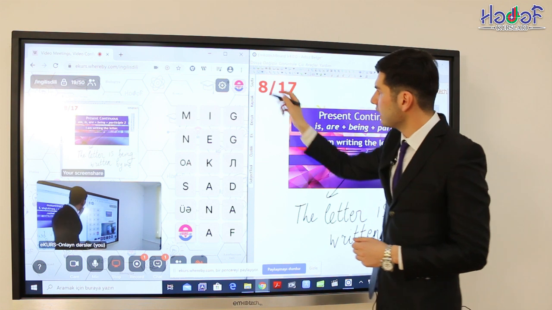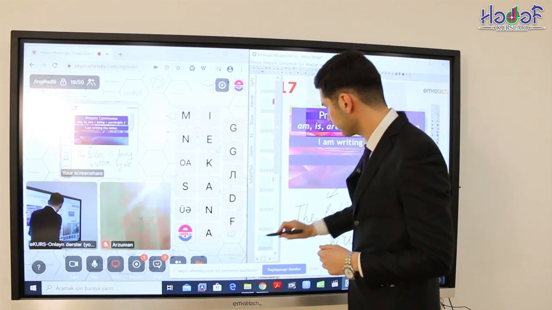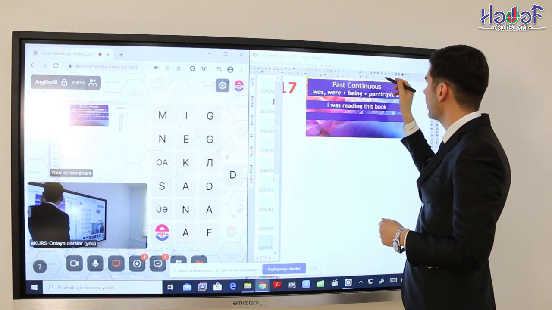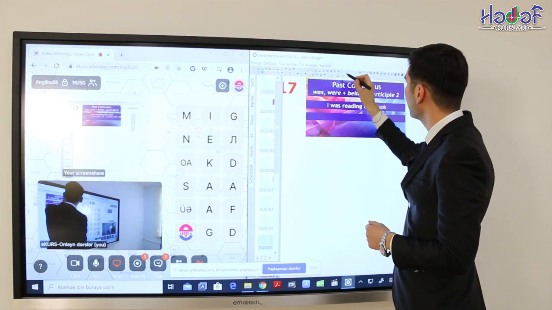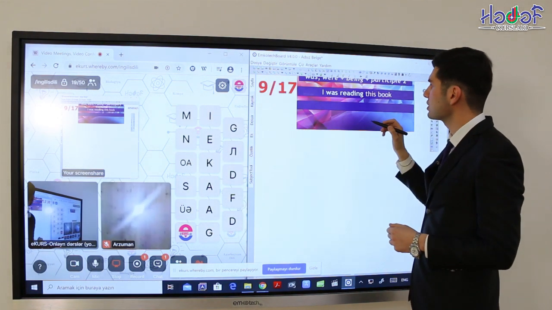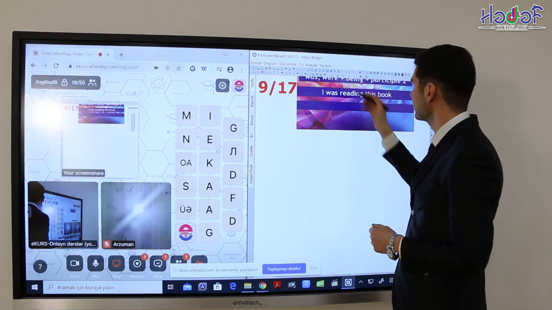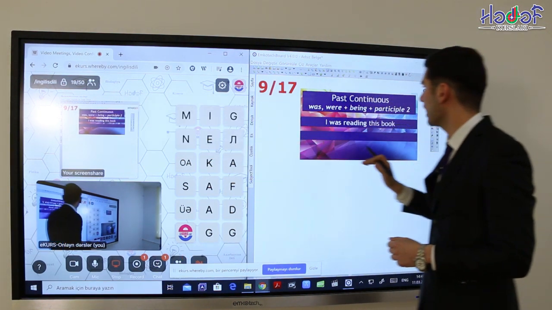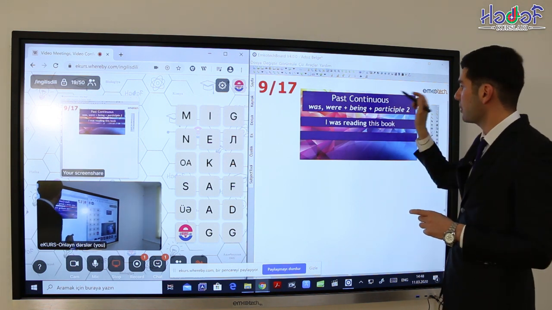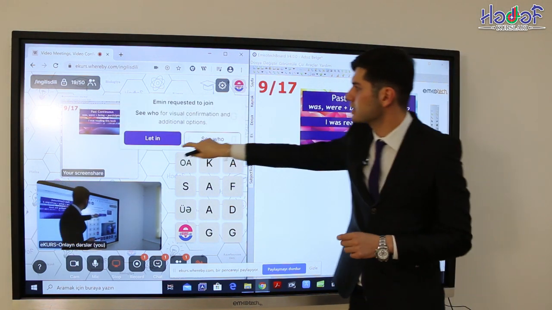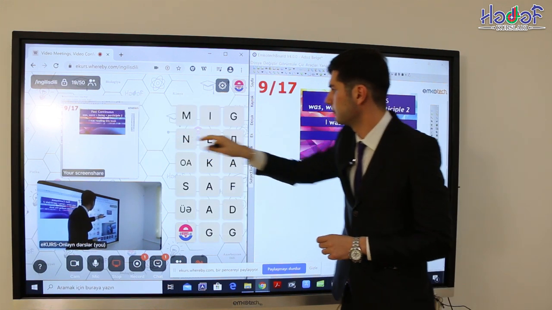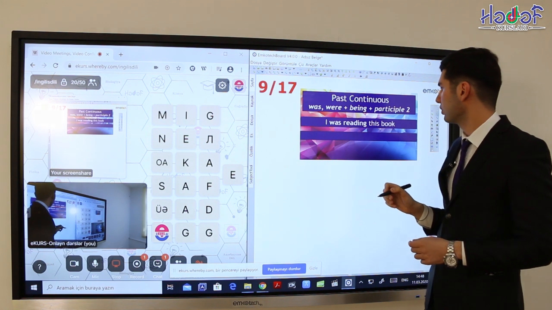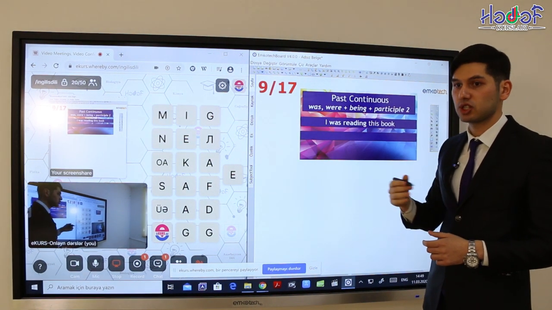Now let's continue with another tense form. This is the past continuous. Let's see, how can we create past continuous in active voice? You know, this is the was, were plus participle one. But if this is the passive voice, we have to use again was, were, but we should add being and after participle two. Now let's see. For example, I was reading this book. Mən kitab oxuyurdum. Я читал книгу.